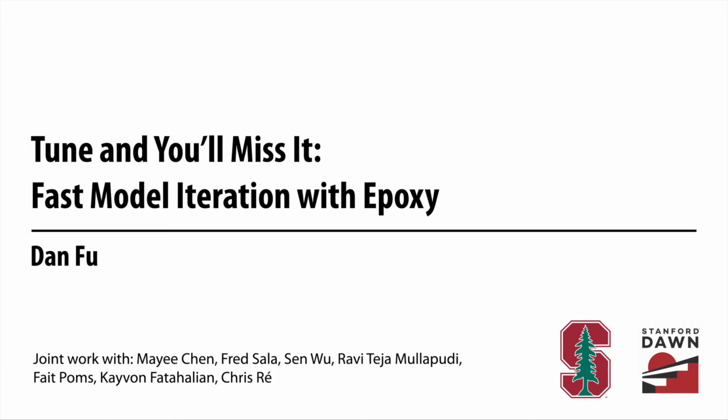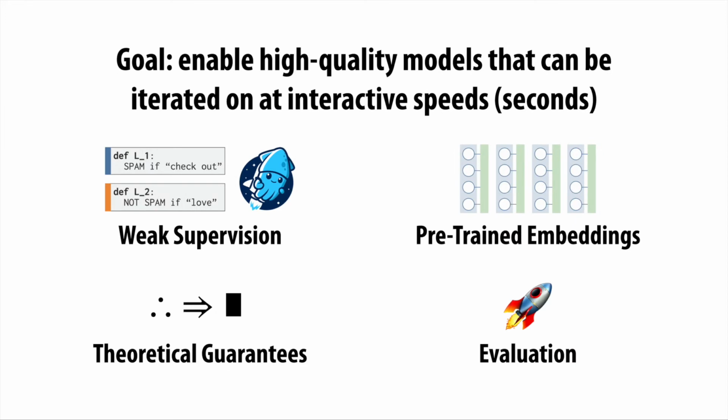In this video, I'll be talking about Epoxy, our effort to enable faster model iteration by using pre-trained embeddings without fine-tuning. Our goal in this work was to enable the development of high-quality models that can be iterated on at programmatically interactive speeds, so that someone can train a model, inspect its results, and fix its failure modes in seconds instead of hours or days.